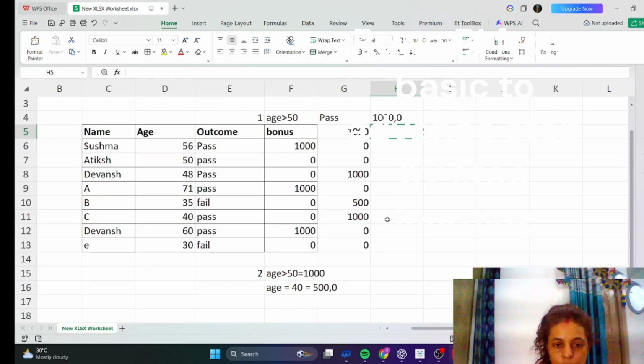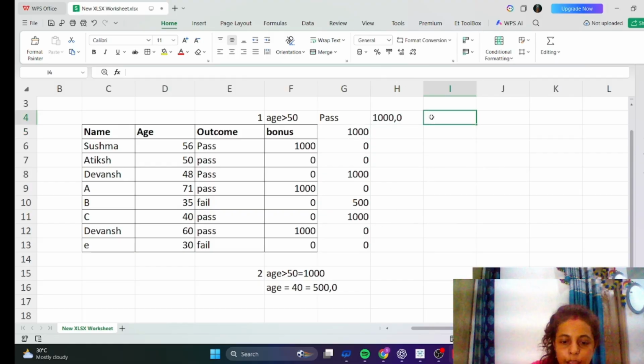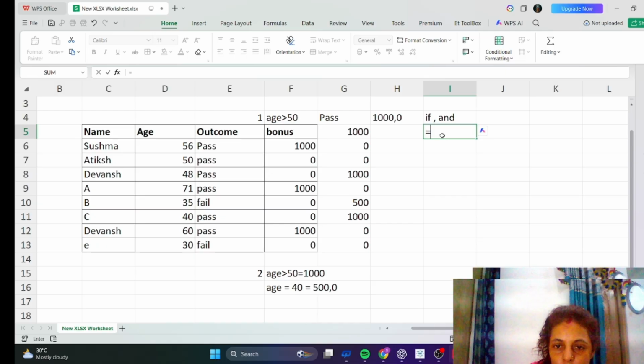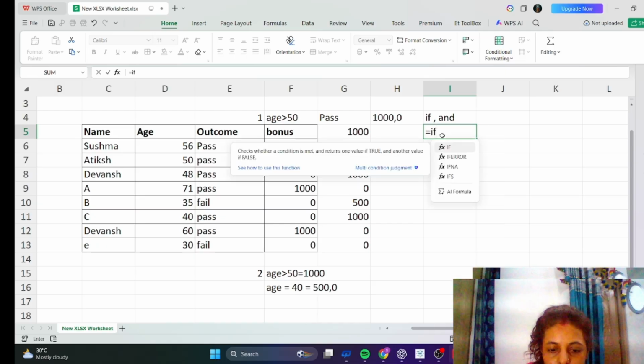So guys, we are going to practice the IF and AND functions. Right now we are going to practice IF with AND. Both conditions should be true, then only it will work, otherwise it will not work.